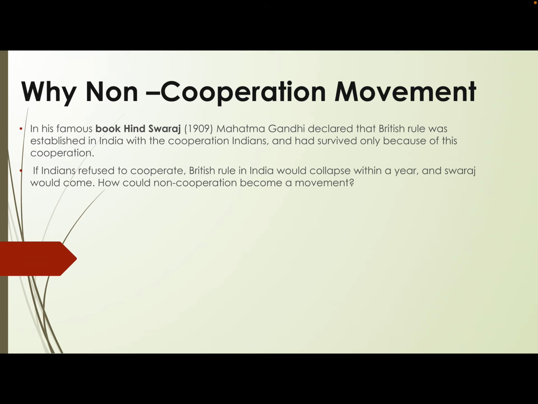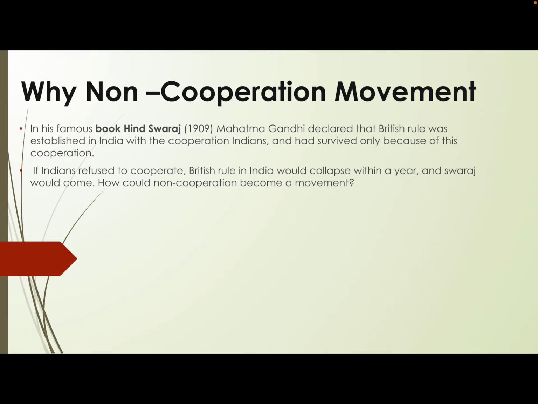So he's making it very clear that the colonial power could rule us because of the cooperation on the part of the Indians, and the moment the Indians refuse to cooperate, the foreign rule will end. If Indians refused to cooperate, British rule would collapse within a year and Swaraj would be established. This was his firm belief.